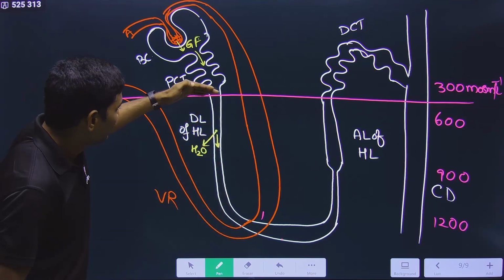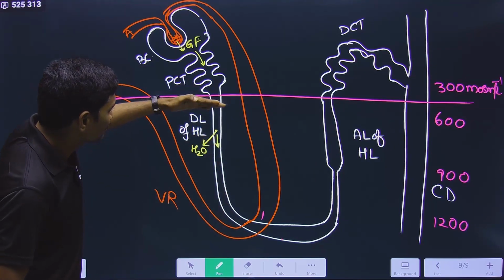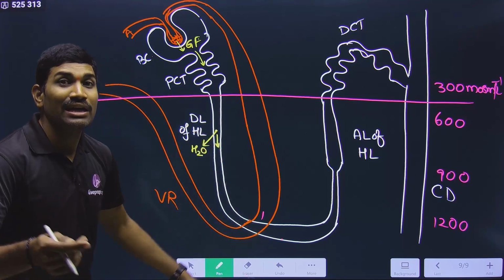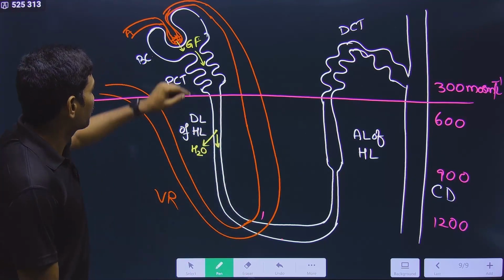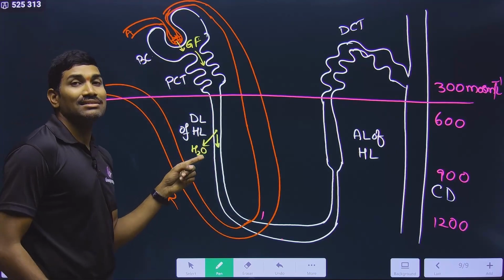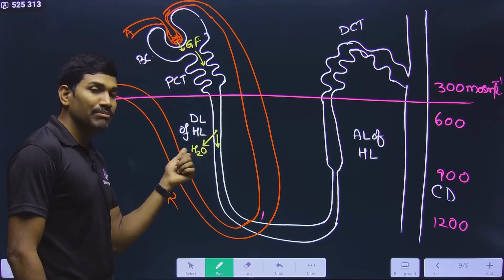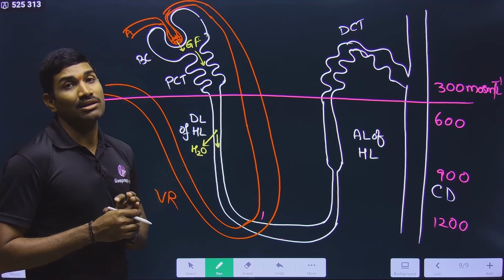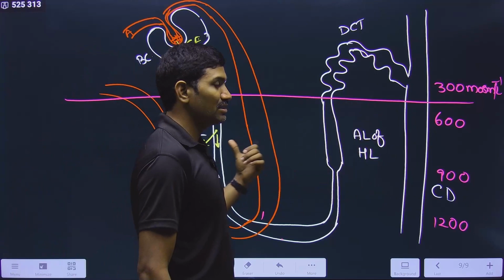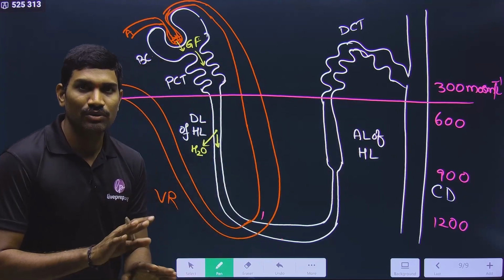So what happens? Concentration keeps on increasing. So 600, 900, 1200. Understood or not? In this way, in the descending limb of Henle loop, concentration is increased mainly by absorbing the water. Understand this. Now you can link up this information with this. Is it clear? I hope now you understood this.